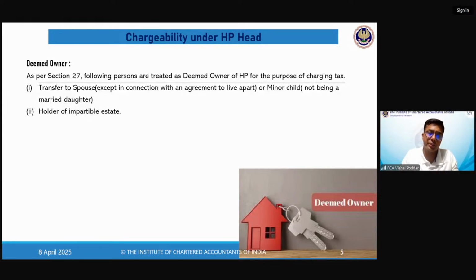Now what is impartible estate? The best example is our day-to-day life example. Let us say the house in which you are staying today was originally purchased or constructed by your great grandfather or by your grandfather, and now by way of devolution, automatically it has come to you.